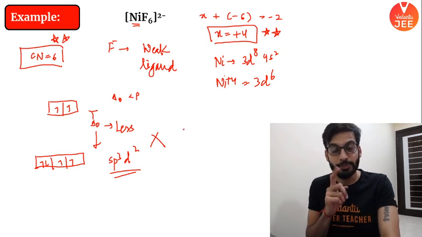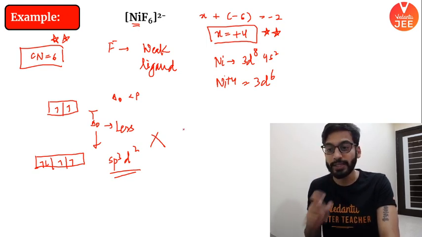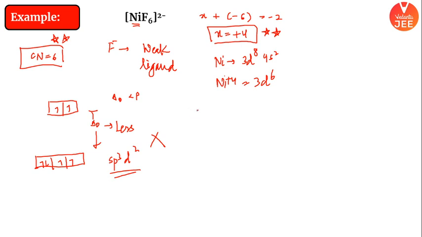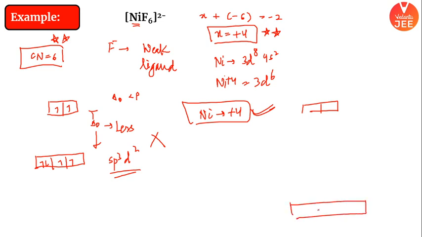Why is that? Please pay full attention. This is very, very important. Here nickel is in +4 state, and this will do all the damage. This +4 state will cause this complex to become d2sp3 hybridized. The splitting would be massive; this gap would become very, very large.